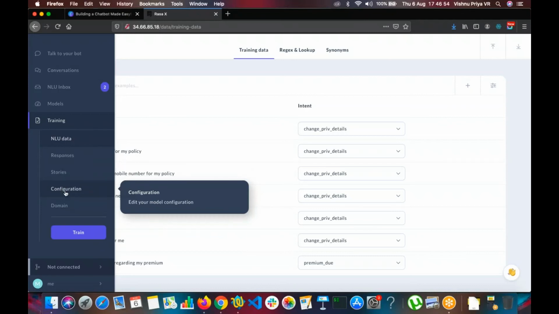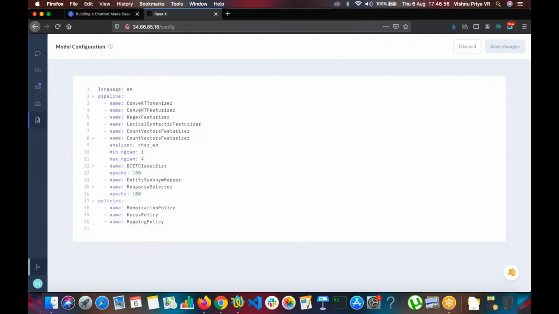Yeah, the machine learning model behind we had seen in the config part. For example, the sentence, what is my premium due? For the computer to understand, we'll have to convert it into zeros and ones. So the first step would be to tokenize it, to convert it into small tokens. So here we use something called a convert tokenizer to tokenize it. The next step, after tokenizing it, is to featurize it. We'll have to convert it into features.